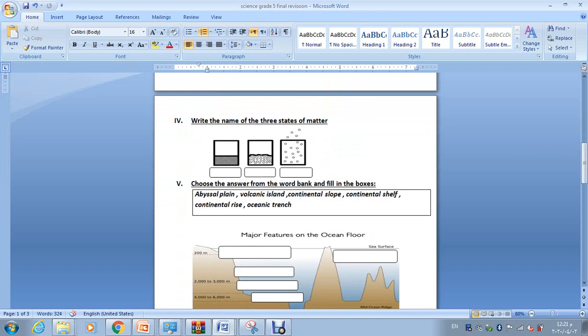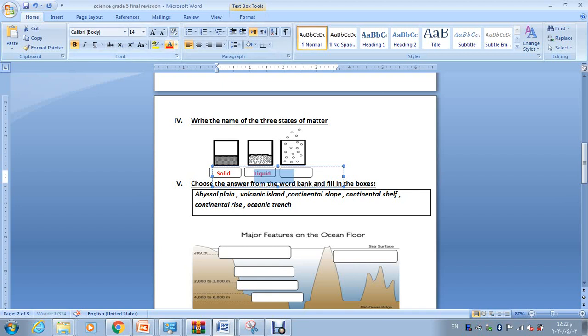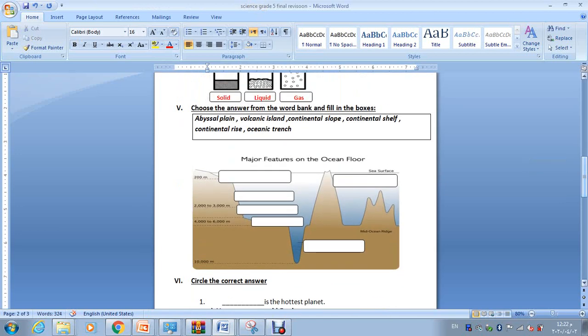Okay, let's now name the 3 states of matter. We have already discussed this. The first one, the particles are closely packed in the first container. So this is called what? Solid. And the second one, particles move but not too much. They move a little. So this is what? Liquid. And the third one, particles are moving freely even outside the container. So these particles of matter, we call it gas. Solid, liquid, and gas.